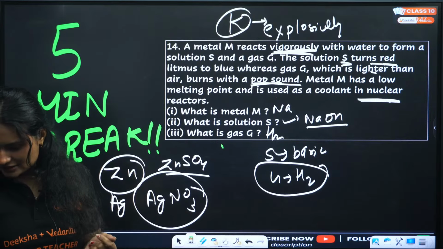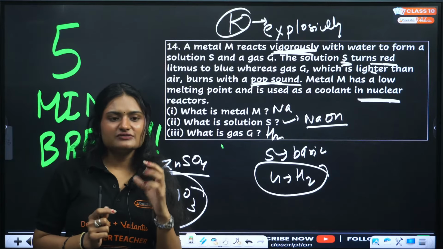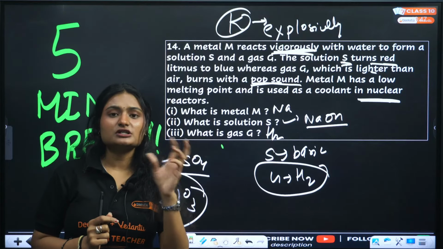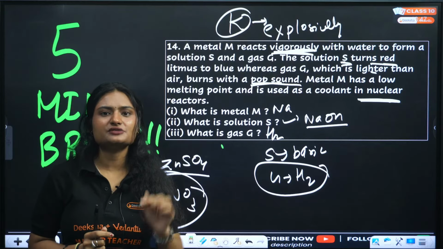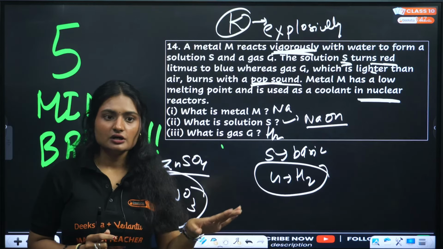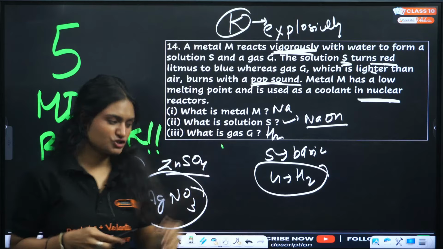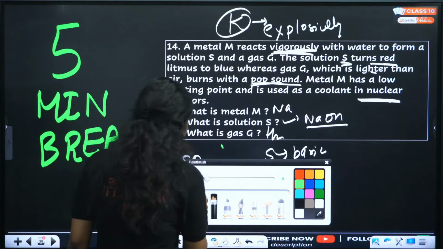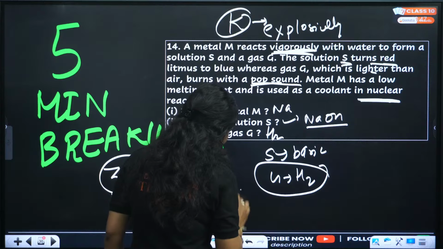Steam, some react with cold water. So the explanation is some metals react with steam and some metals react with water because some metals are more reactive than the other. If the metal is more reactive, it will react with cold water. But if the metal is not reactive, you need to increase the temperature. If you increase the temperature, the reaction will happen.